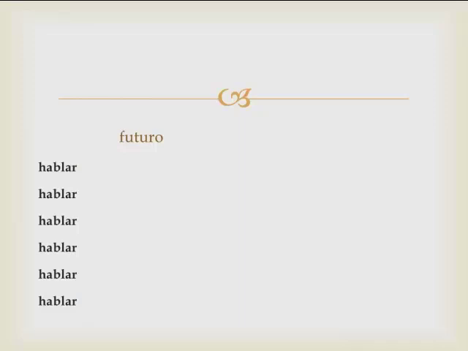For example, if you want to say I will speak, you'll add the ending: hablaré. That means I will speak. Hablaré español. I will speak Spanish. You will speak, hablarás. Hablará. Hablaremos. Hablaréis. Hablarán. Notice you keep the infinitive form of the verb, and each ending has an accent except for the amos. Hablaremos does not have an accent. Hablaréis and hablarán, all of those endings have an accent except for the amos form.